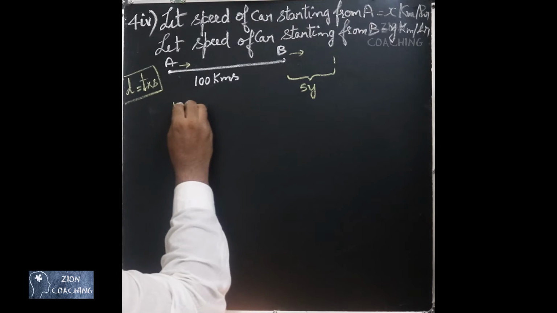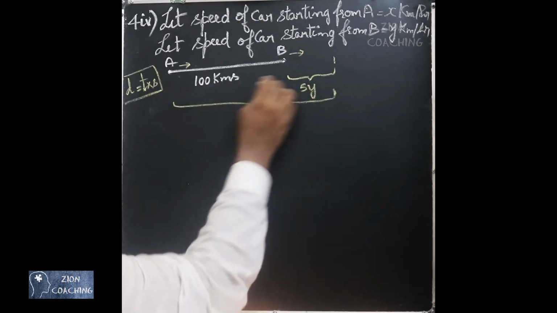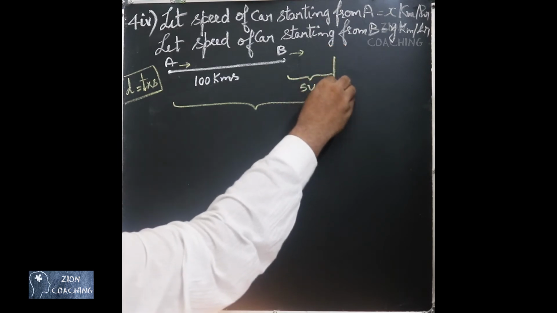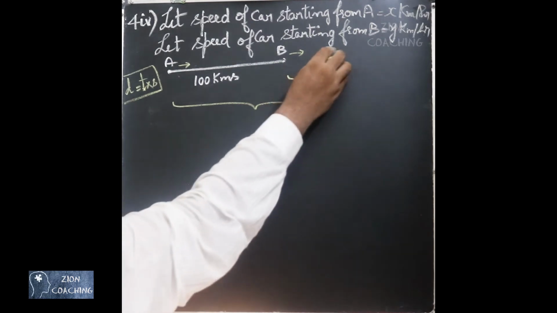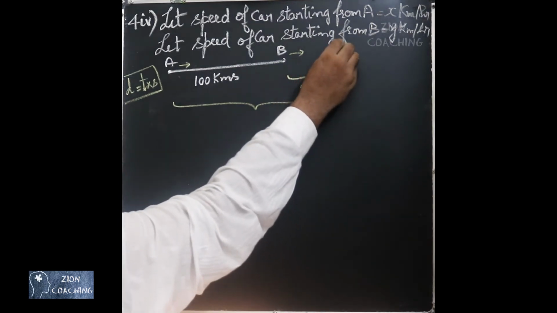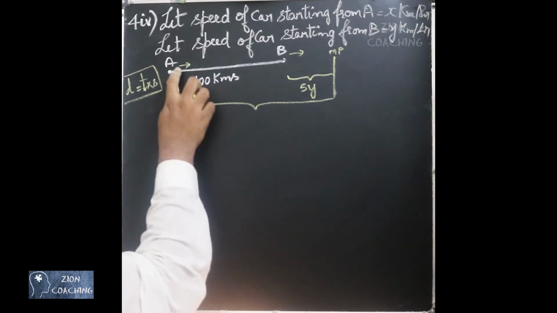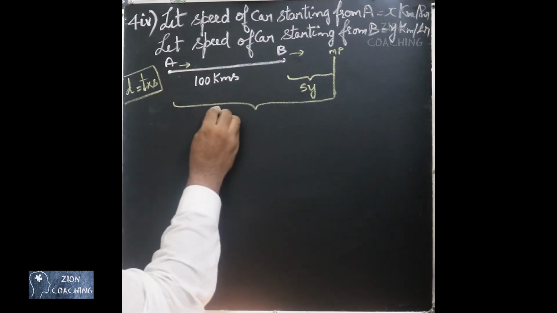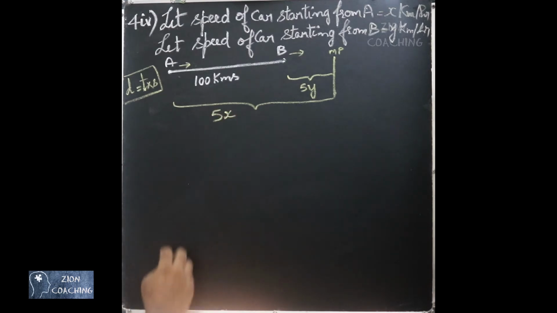In the same time, this car is travelling such a big distance because both are going to meet at some point after 5 hours. Now, the distance travelled by this car is going to be, time taken is the same 5 hours, but the speed of this car is x.